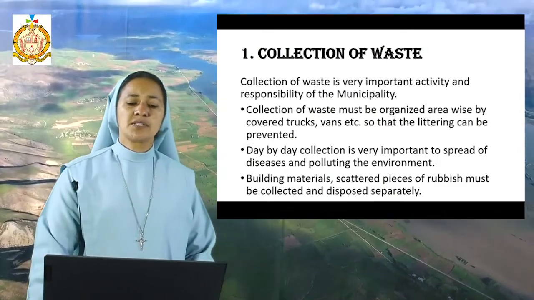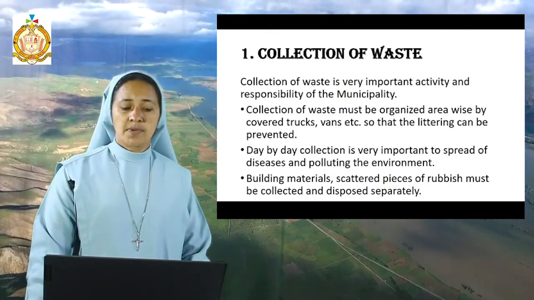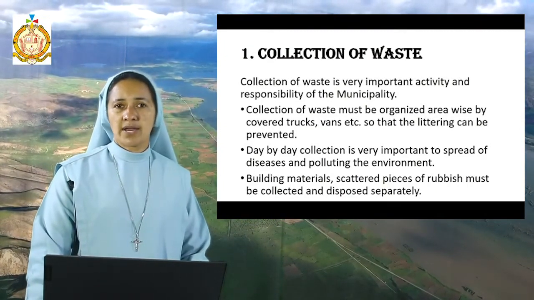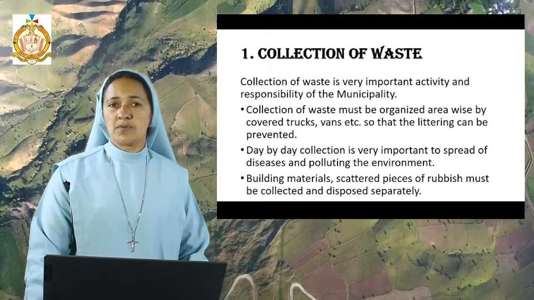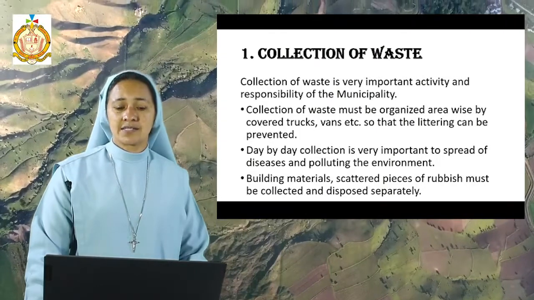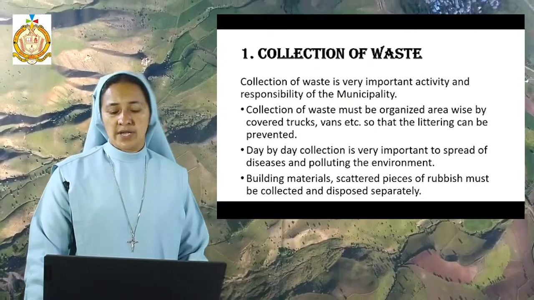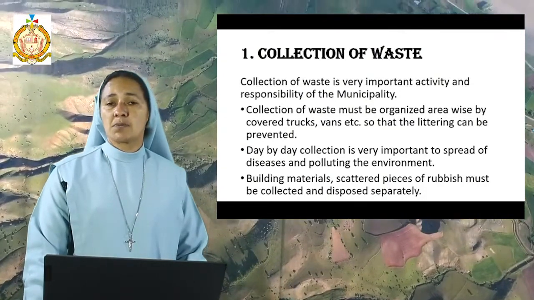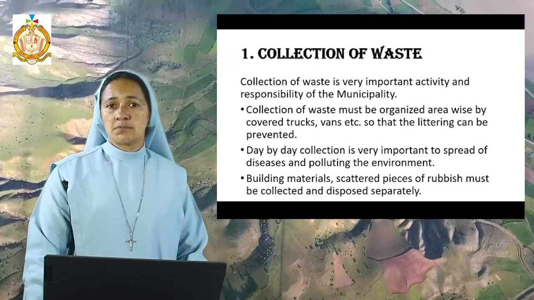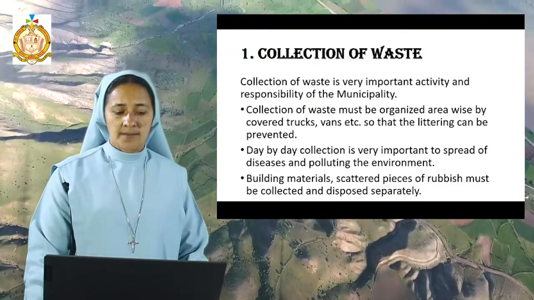The collection of waste must be organized area-wise by covered trucks, vans, etc., so that littering can be prevented. So when the waste is collected, it should be carried by covered trucks or vans, so that it will not be dropped here and there, or carried around by stray animals.